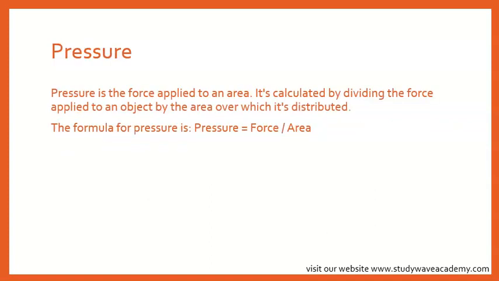Pressure. Pressure is the force applied to an area. It's calculated by dividing the force applied to an object by the area over which it's distributed. So the formula for pressure is force over area. So pressure is the force applied to an area. Think of it as how hard you push on something spread over a certain space.